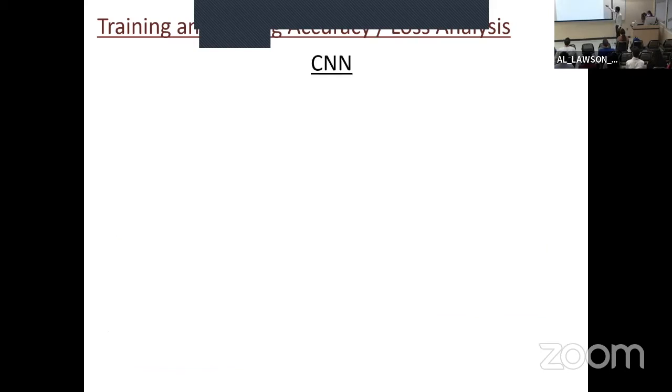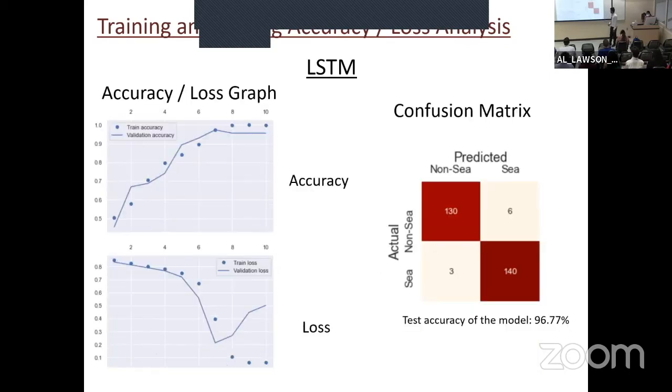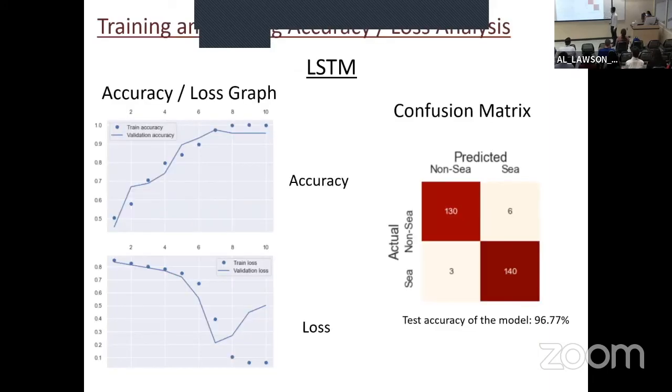And the convolution neural network is performing so much better, 99.64% accuracy. It's too good to be true. And for the LSTM model, we have something around 96% accuracy. We are still in the model testing phase, so we still need to be sure that the model is 100% reliable. We need to provide more data, train more, and then get more accuracy assessment.